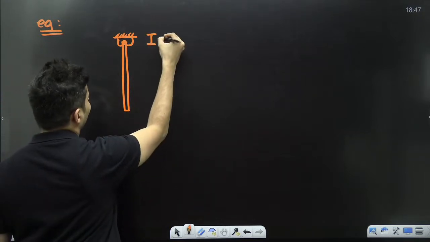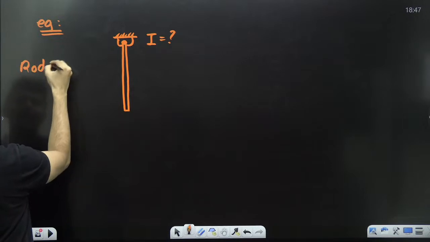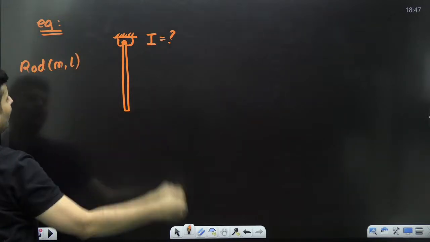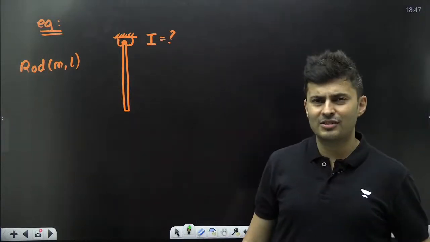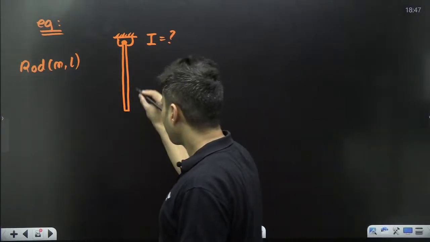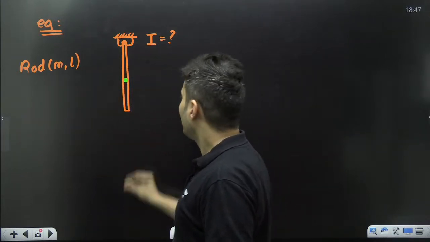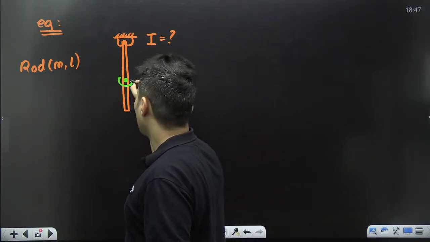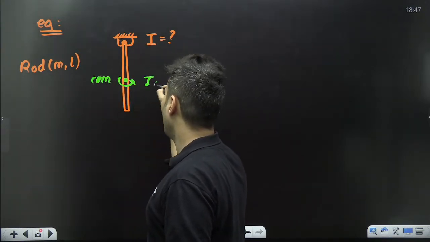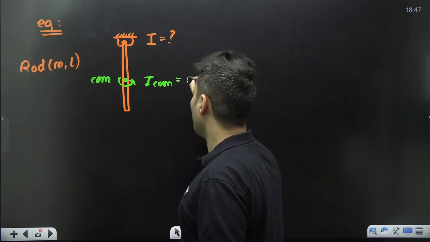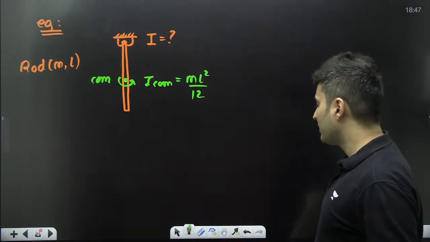Find the moment of inertia when it is hinged at the end, if the rod has a mass of M and length of L. Again I feel we need to use the parallel axis theorem, because I know the moment of inertia about the center of mass, which would have been ML squared by 12.